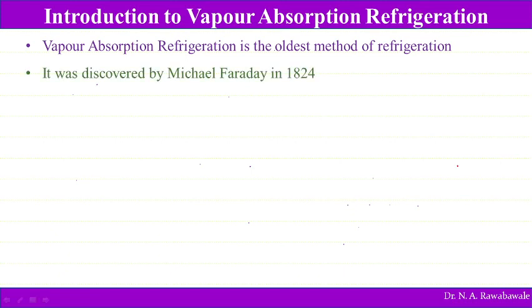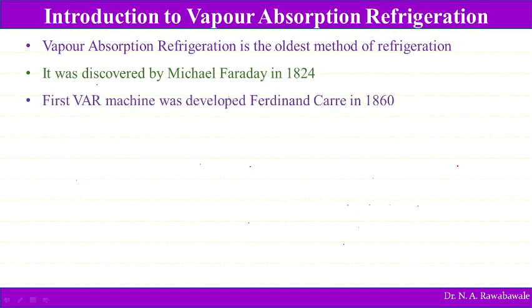It was discovered by Michael Faraday in 1824, and the first vapor absorption refrigeration machine was developed by Ferdinand Carre in 1860. So it was discovered, but he could not develop it. Ferdinand Carre developed the actual machine which works on the vapor absorption refrigeration system.